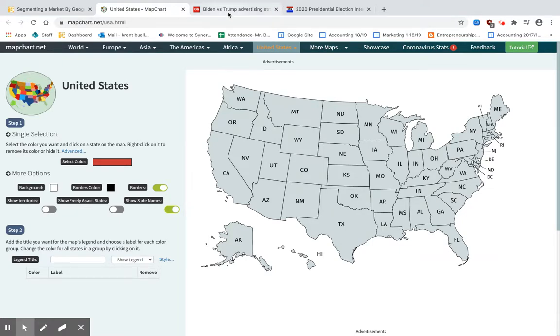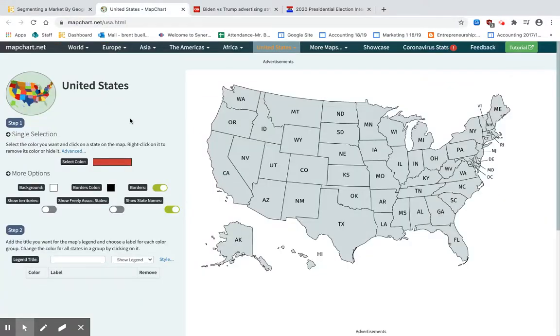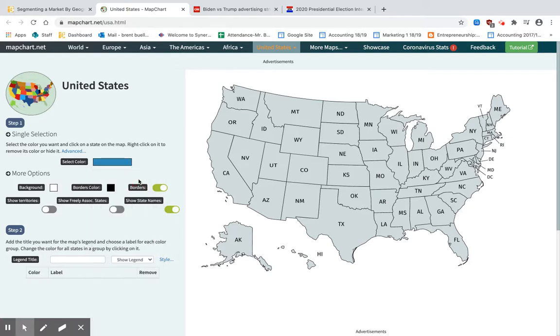The first state that I'm going to choose is Arizona, okay? And Arizona is Biden outspending Trump, but not by that much. It's a blue state, and Democrat is always represented by blues. I'm going to pick a lighter blue shade. Now you can pick whatever you want. You can even make them different colors if you want, but I'm going to stick with the traditional political colors of blue and red. I'm going to make that one blue.